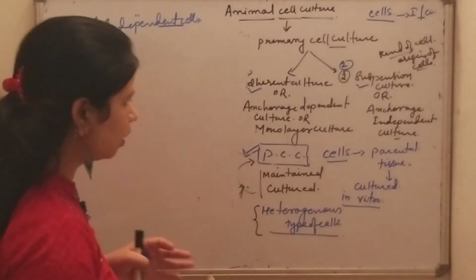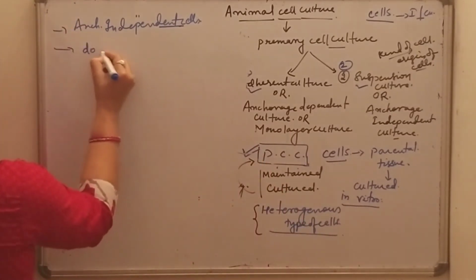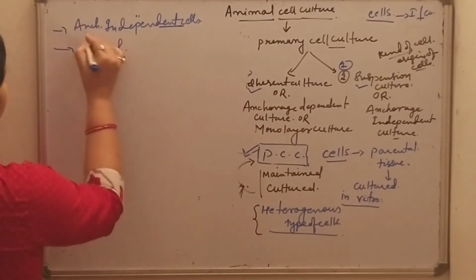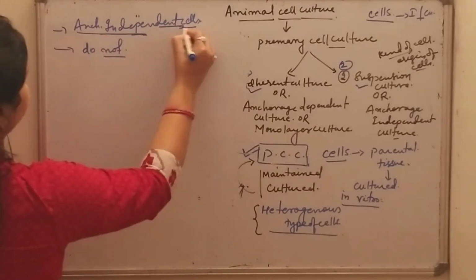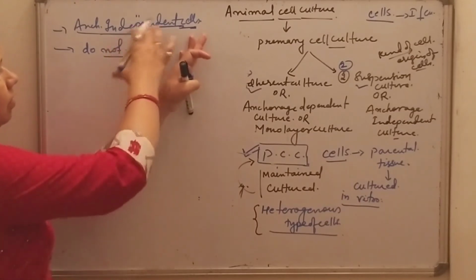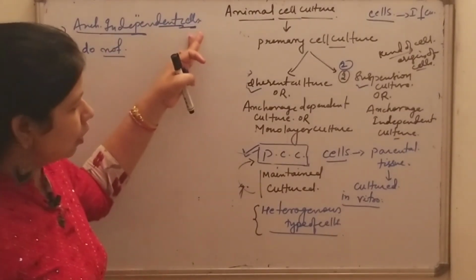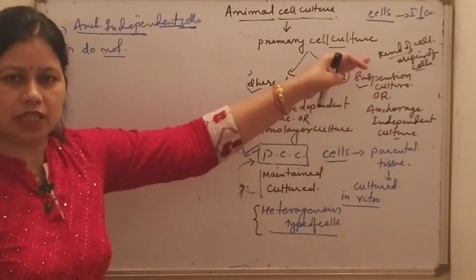Means for their proliferation they do not require any attachment. This is the reason they are known as anchorage independent cells, and when these cells are cultured, this is known as anchorage independent culture or simply suspension culture.